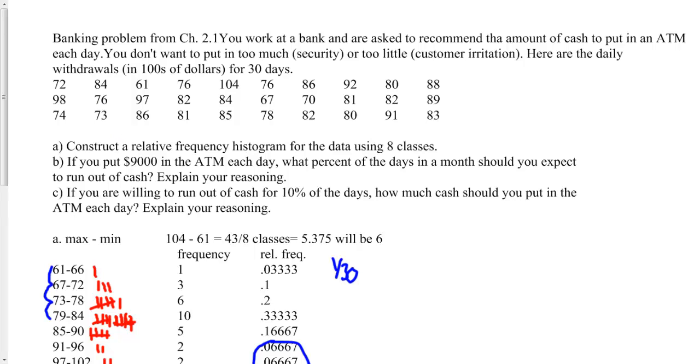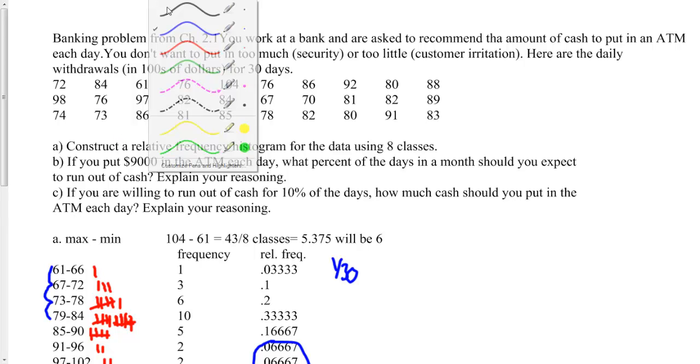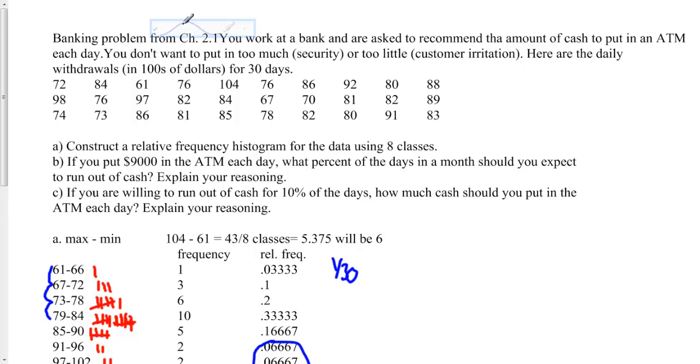The first thing I'm going to do is construct a relative frequency histogram using 8 classes. So I'm going to look at this. I need my max, which is 104, and I need my min, which is 61, and I subtract those two numbers and I divide by 8 because I'm looking for 8 classes. And when I divide that, I get 5.375, and if you remember with class width, you round up to the next integer, so it's going to round up to 6.